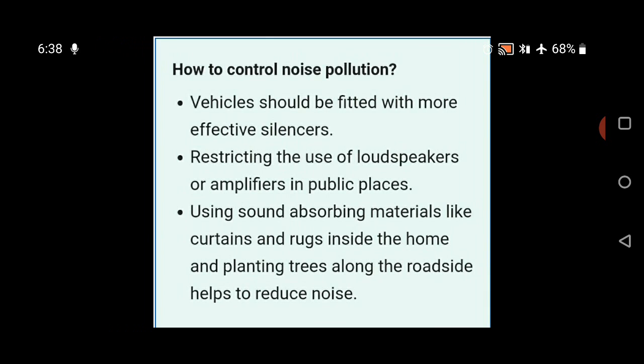Now, how to control noise pollution? Vehicles should be fitted with more effective silencers, restricting the use of loudspeakers or amplifiers in public areas, using sound absorbing materials like curtains and rugs inside the home, and planting trees along the roadside helps to reduce noise pollution.